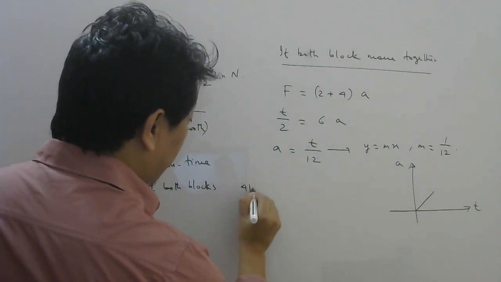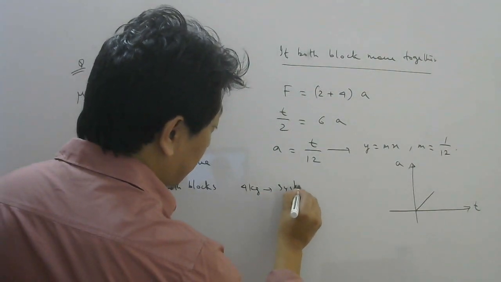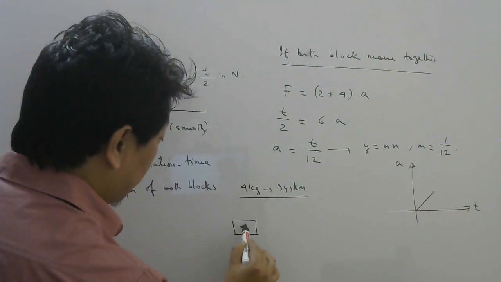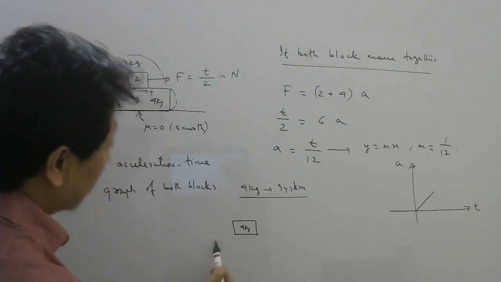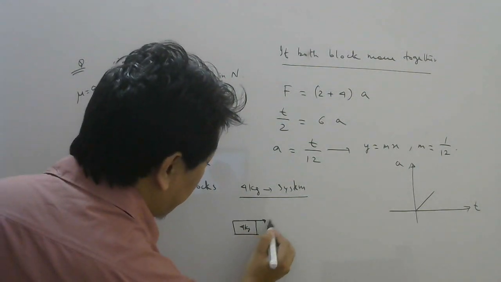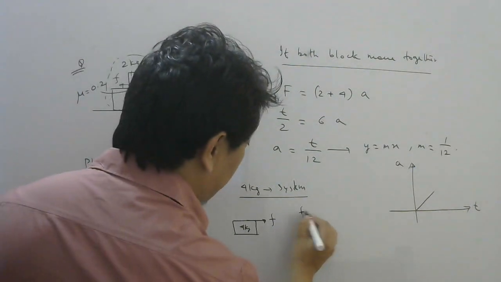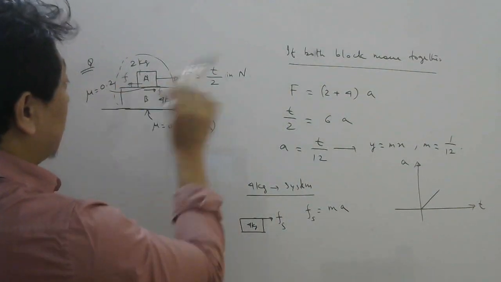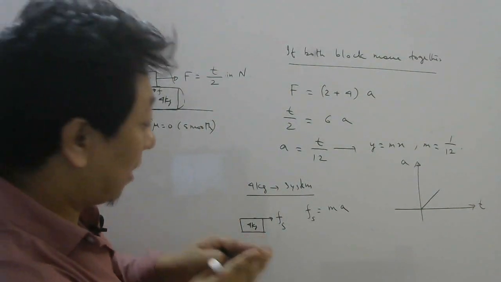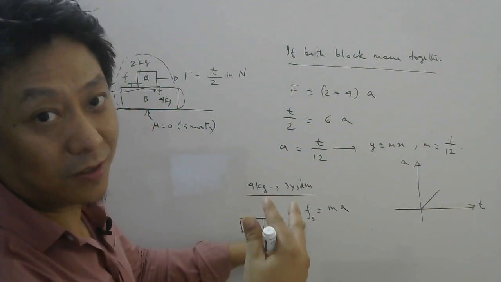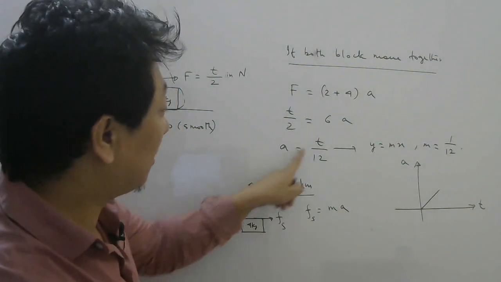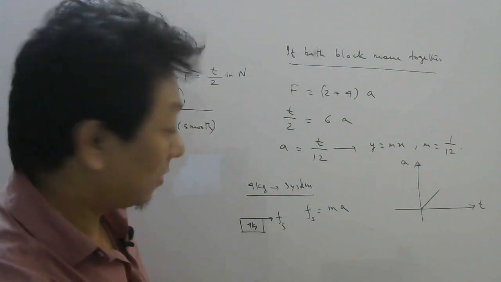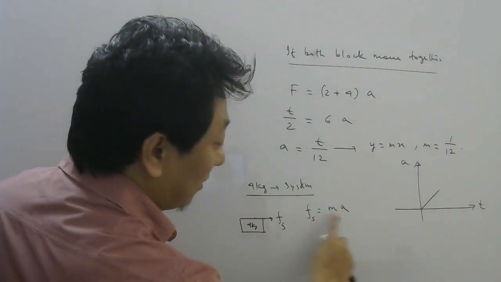So for the 4 kg block, if you take it as a system and analyze, on the floor here there is no friction, and here there is a friction F this side, and that friction should provide M into A for this. Now, as long as I assume both blocks move together, the friction acting will be static. However, this static friction has a max value. With time you are applying more and more force, so more and more acceleration will happen, so static friction also has to be more to maintain this equality.